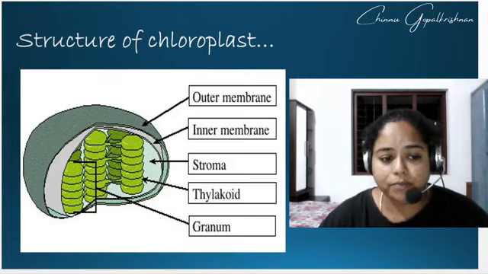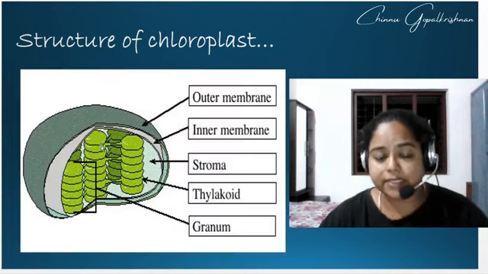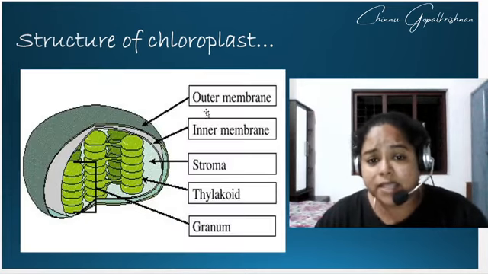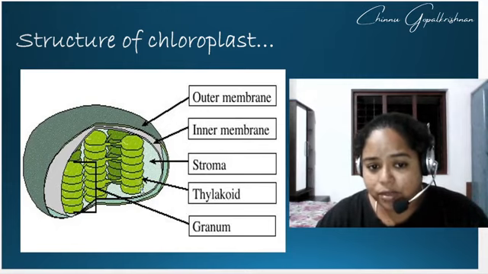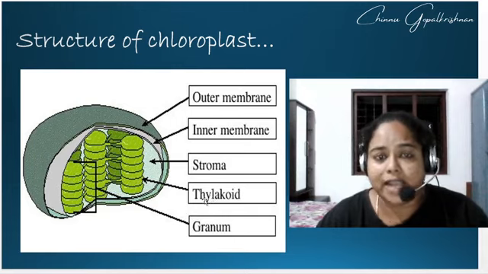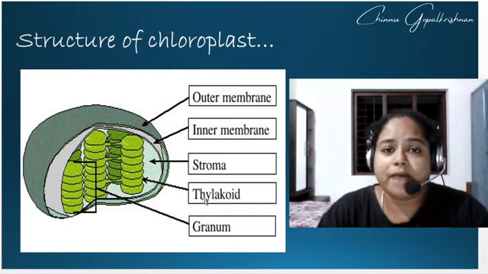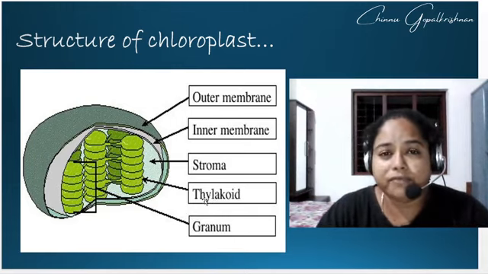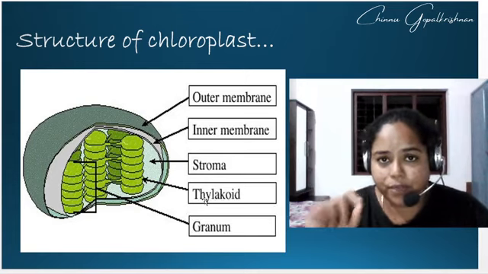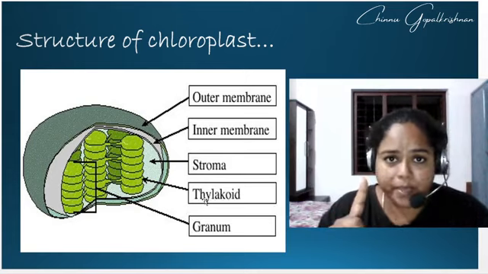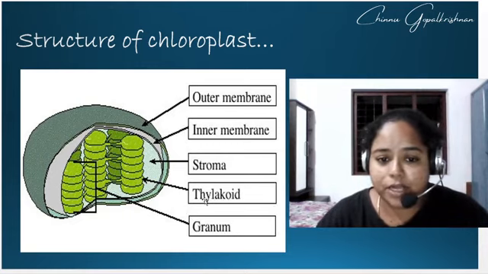I'll show you one more diagram, the second diagram, in which they have shown the outer membrane and inner membrane. The fluid-like, jelly-like structure is called the stroma. Then have a look. This one single unit is called the thylakoid. Just as an example, suppose you have a 1 rupee coin. Each 1 rupee coin is equal to a thylakoid.